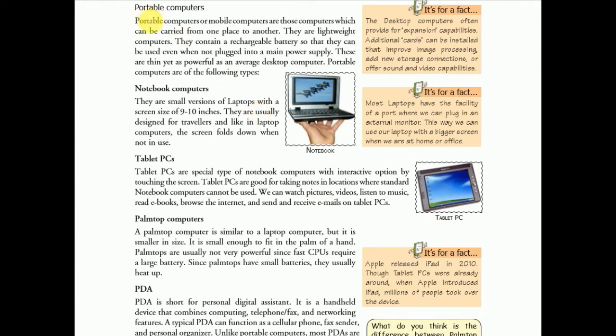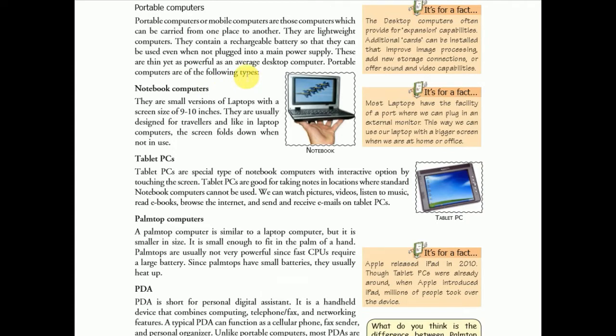Portable computers. Portable computers or mobile computers are those computers which can be carried from one place to another. They are lightweight computers. They contain a rechargeable battery so that they can be used even when not plugged into a main power supply. These are thin yet as powerful as an average desktop computer. Portable computers are of the following types.